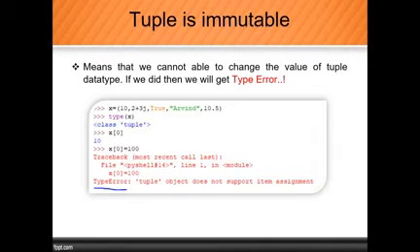Okay. So you should also know what it means when we get a type error or a value error. See, if it is immutable and we try to change the value, then such a type of error we get. Okay, object does not support item assignment. If it is immutable, then this error will occur. Then we will get such a type of error.